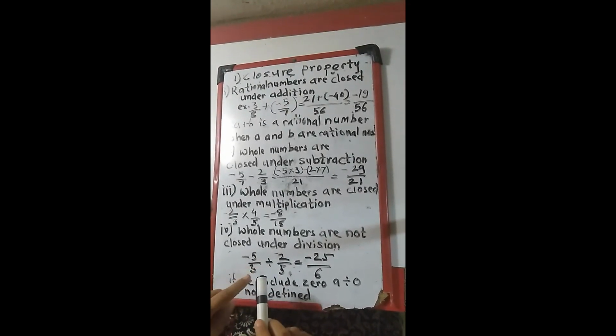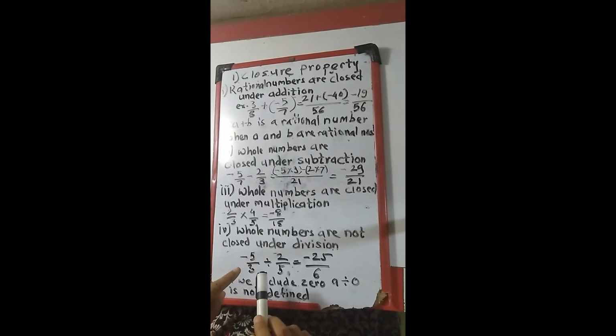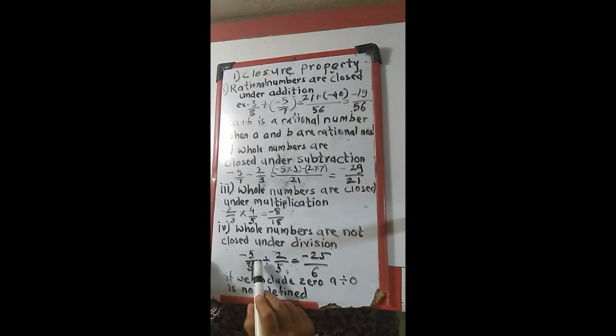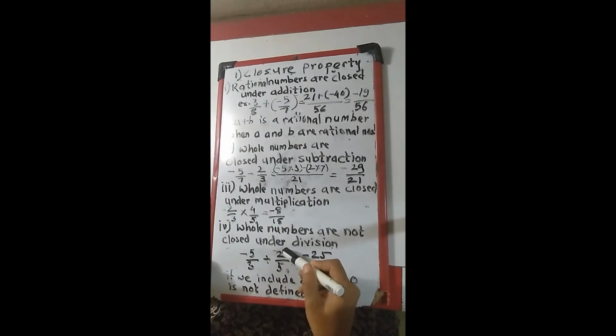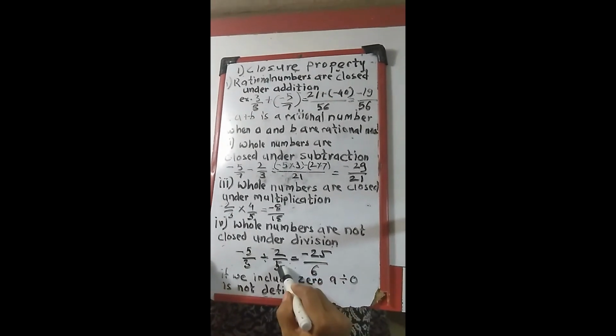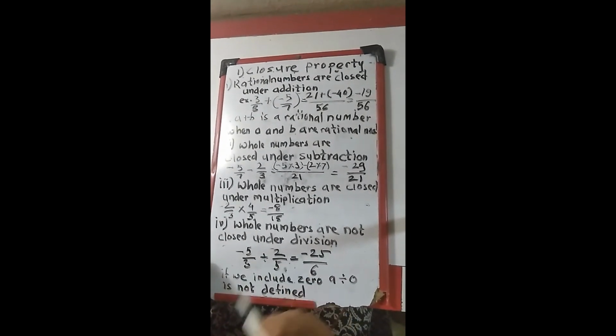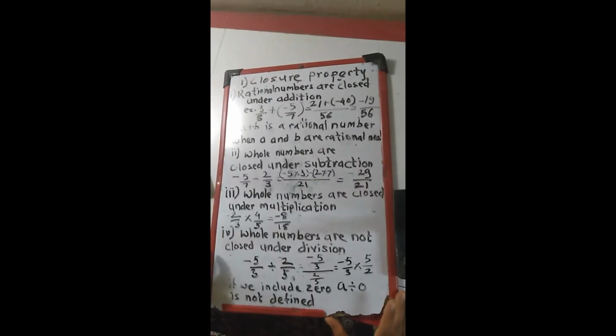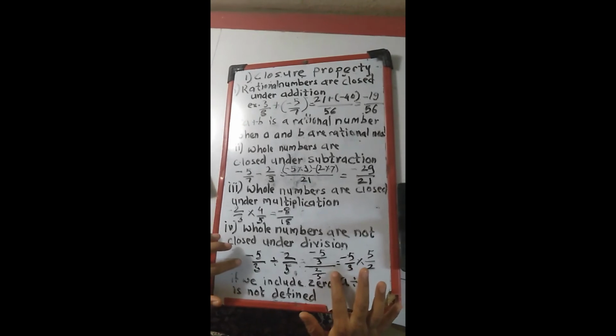Whenever there is a division sign, for easy purpose, what we are going to do is keep the multiplication sign and reverse the second number. That is, 5 will come upward and 2 will come as the denominator. I will explain it again.